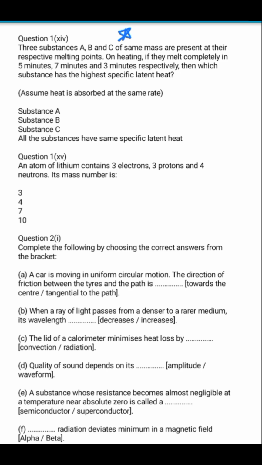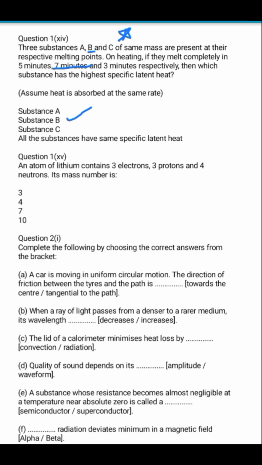So in our question, 7 minutes is taken by option number B, the maximum time. So option number B, or the substance B, will be the correct answer. It will have the maximum specific latent heat because it takes the maximum amount of time to melt. The mass was the same, so we can directly judge it from the amount of time required for melting.